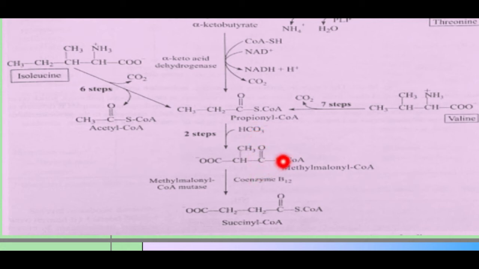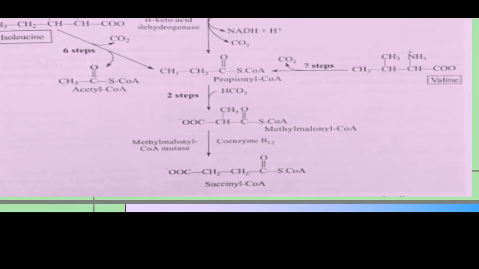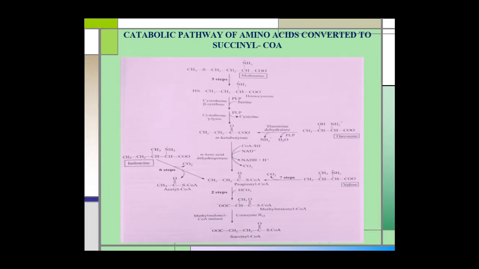In the second step, this methylmalonyl coenzyme A is converted to succinyl coenzyme A by an intramolecular rearrangement using the enzyme methylmalonyl coenzyme A mutase. And this enzyme possesses a derivative of vitamin B12 as its coenzyme. In this way, propionyl coenzyme A is converted to succinyl coenzyme A, and then succinyl coenzyme A enters the citric acid cycle pathway.